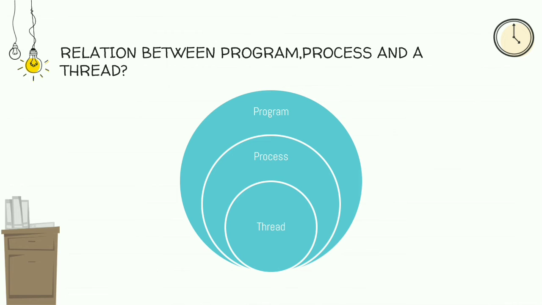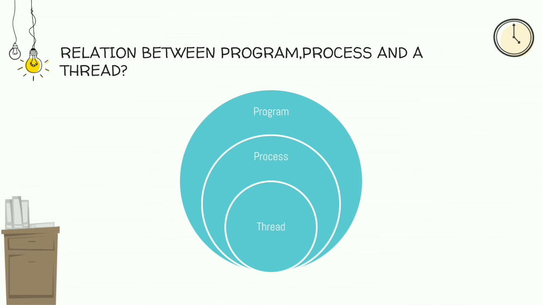Okay, so in the last one I told you about the browser example also. In the browser we can open multiple tabs, and you can consider each tab as a thread and the browser as a process here. So what about the program? Program means a set of instructions. You can consider any application on the desktop as a program.